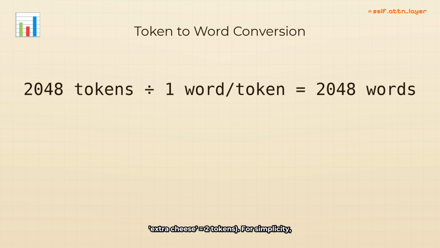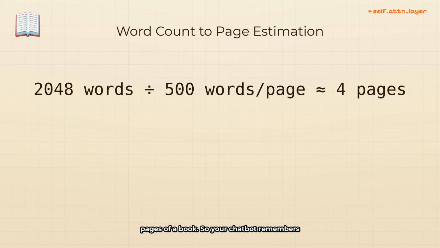For simplicity, let's say 1 word equals 1 token. So 2048 tokens is almost equal to 2048 words. That's about 4 pages of a book. So your chatbot remembers the last 4 pages of your conversation, not the whole book. If you type more than 4 pages, the oldest words get erased. Gone forever. That's why it forgets.